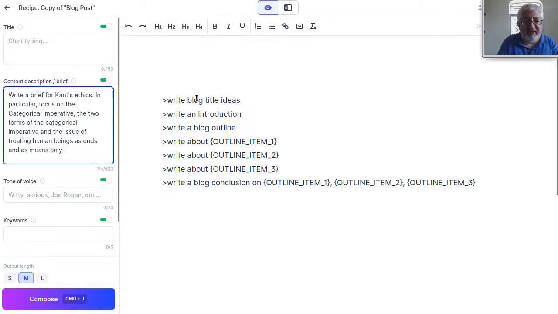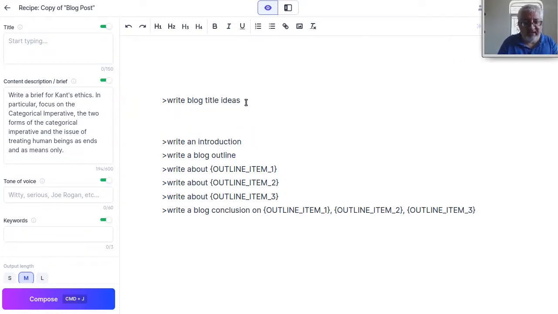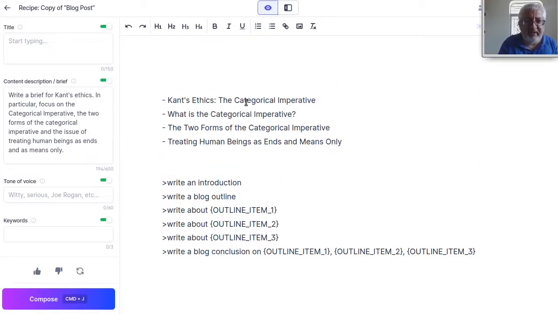So let's try what would happen if we do this. Now write some blog title ideas. Let's see what we will come up with. Kant's ethics, the categorical imperative, the two forms of the categorical imperative, treating human beings as ends and as means only.